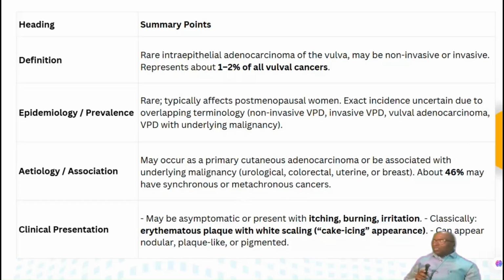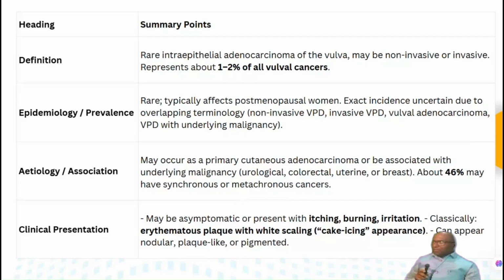What is its association and etiology? It may occur as a primary cutaneous adenocarcinoma or may be associated with underlying malignancy such as urological, colorectal, uterine, or breast malignancy. About 46% may have synchronous or metachronous cancers also.